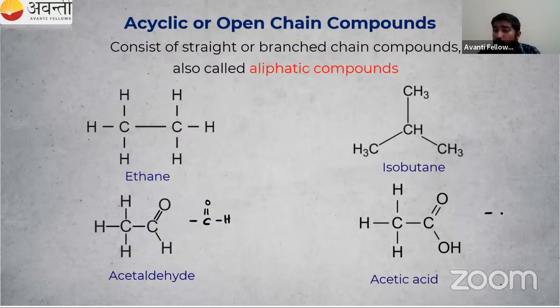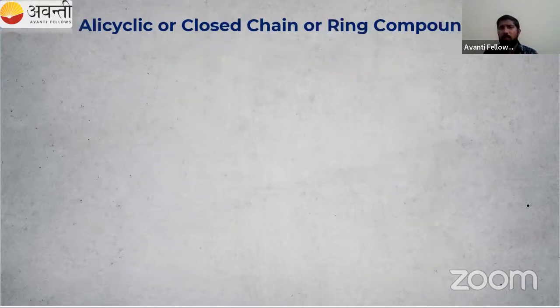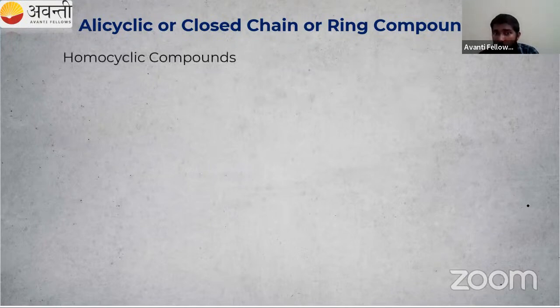Then we have acetic acid, a carboxylic acid. What is its functional group? C double bond O, then OH. This is the carboxylic acid functional group. So these are open chain compounds. They can be straight or branched, and they are also known as aliphatic compounds. What is the second one? That is alicyclic, a closed chain or ring compound.